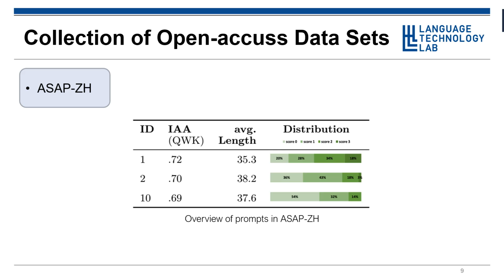The data collection provider Basic Finder helped us to collect 942 answers altogether, 314 answers for each prompt. They are collected from high school students in grades 9 to 12, which is comparable with the set of English answers in the original ASAP dataset. The answers are transcribed into digital form manually after being collected in handwriting. 2 annotators, native Chinese speakers, scored the ASAP-ZH data with an average QWK of 0.7.